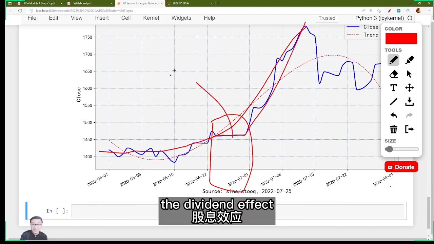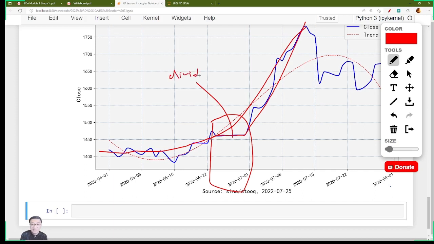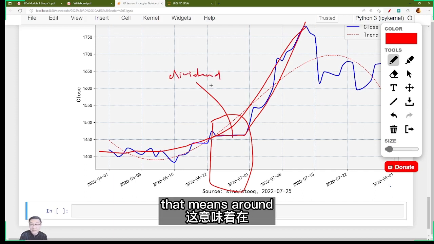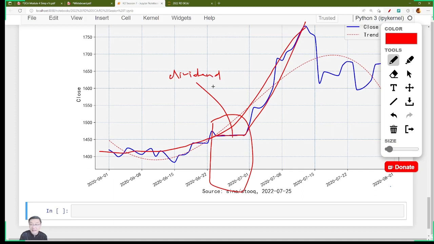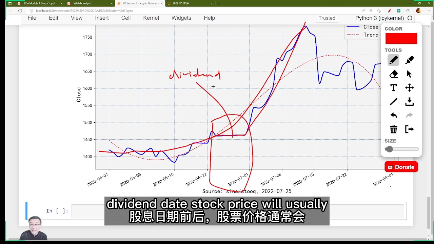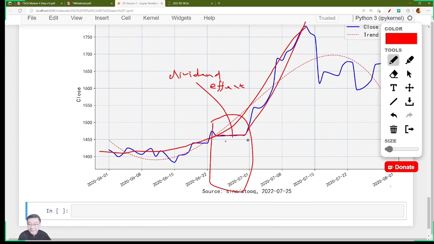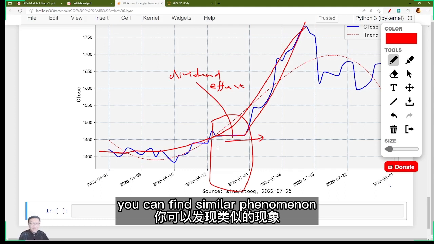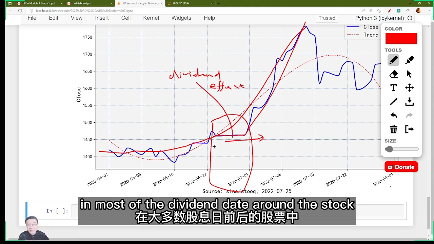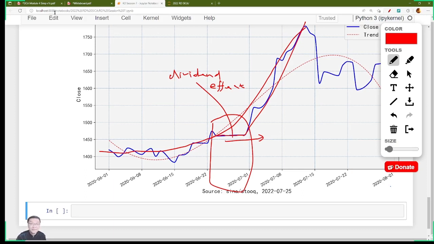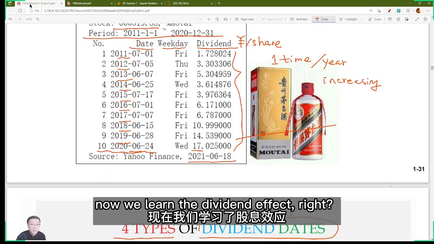The dividend effect. That means around the dividend date, the stock price will usually either go down or stop rising. So you can find a similar phenomenon around most dividend days. Now we have learned the dividend effect, right?